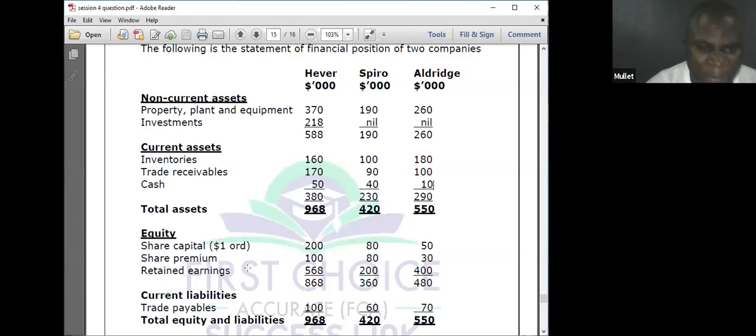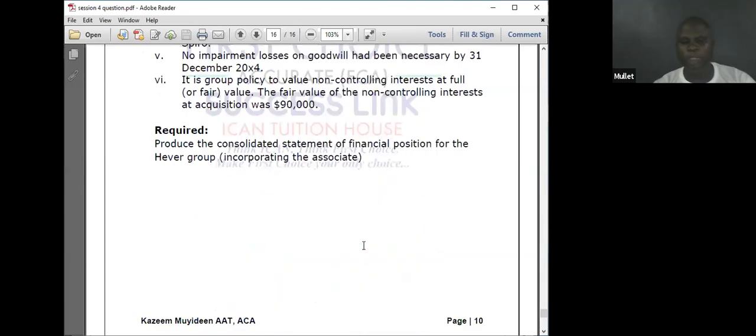What is the nominal value? 1 naira ordinary, so 80 gives me 80 shares. I now acquired 48. 48 divided by 80 gives 60%. That is a subsidiary.